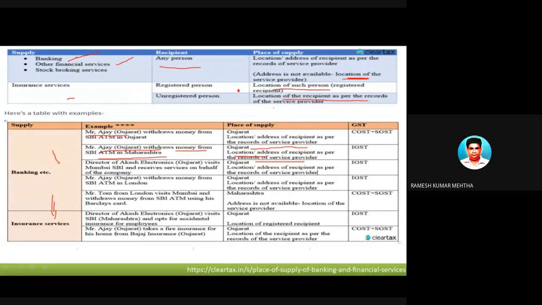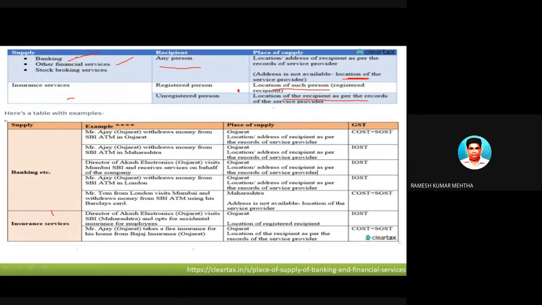Gujarat is the name in the books, in his record. Who is providing the service? The Maharashtra branch is providing it. And whose address is on record? The address is of Gujarat. So Maharashtra SBI ATM is giving services to Mr. Ajay of Gujarat. So it is a case of interstate supply of services, and hence we are going to charge IGST. Next case is very similar to the other cases.